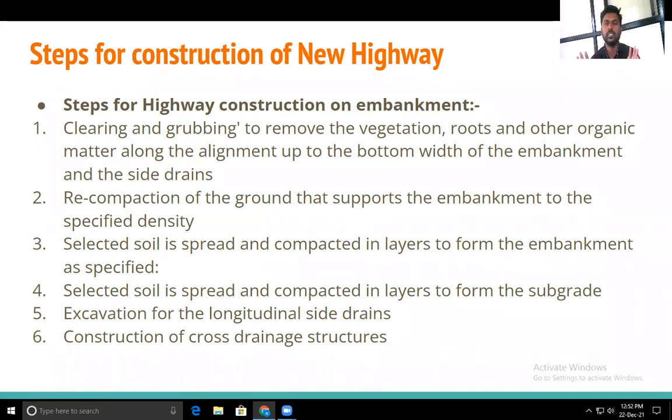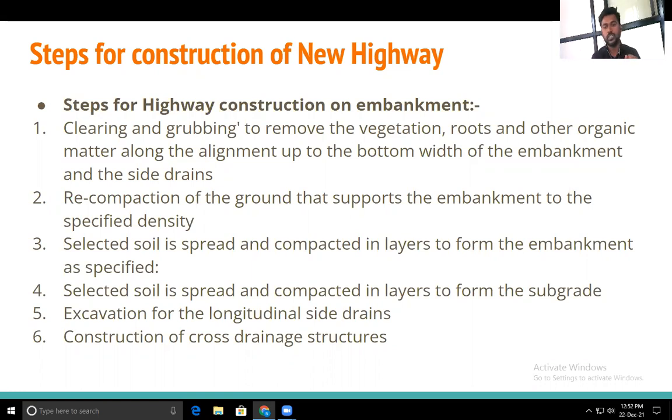Whatever the vegetation is there, trees are there, shrubs are there, any other organic material is there, we have to clear it up to the bottom of the embankment. Also, we have to remove it from the side drains as well. So the total width of our road, that we have to clean.